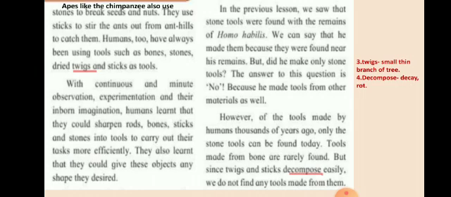Apes like the chimpanzee also use stone tools to break seeds and nuts. They use sticks to stir the ants out of the anthill to catch them. Humans too have always been using tools such as bones, stones, dried twigs and sticks. If we see some videos, or you might have observed in the surroundings, other animals, especially the apes, use the resources which are available in the surroundings. So, chimpanzees also break the nuts with the help of stones.